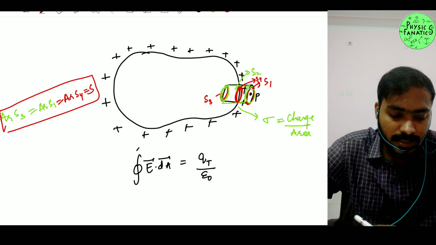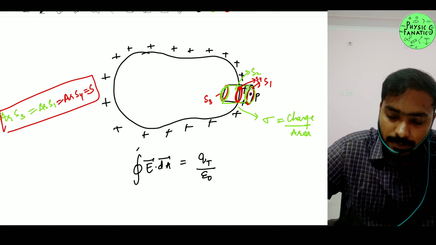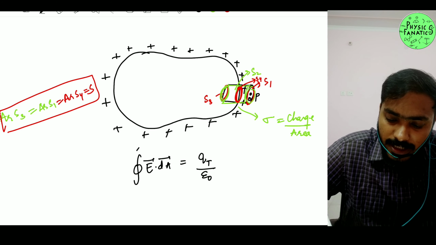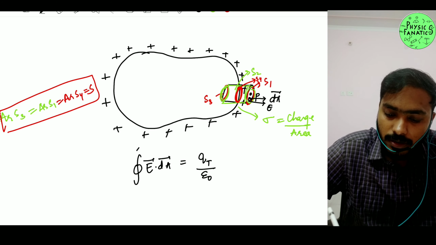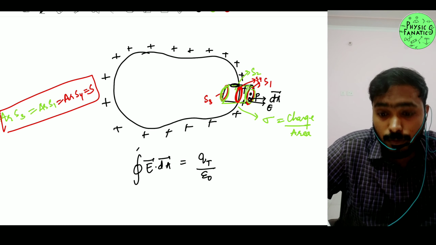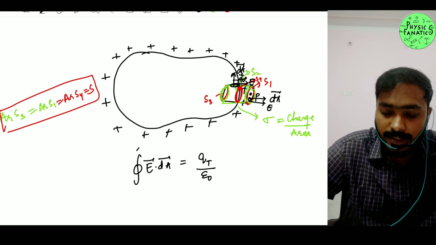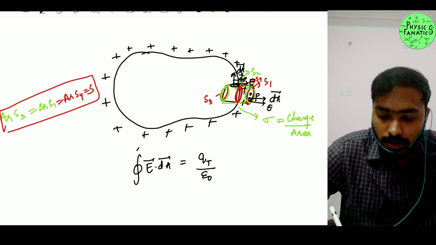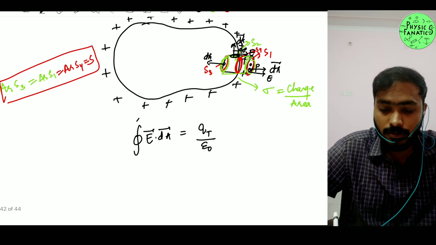Great. So how will I do it? Let me take a small element on your S1 surface. The area vector is going out, and the electric field will always be going out too. For your S2 surface, I can take a small dA vector. The area vector will be going out, but the electric field is going in the other direction, so they make an angle of 90 degrees. What about my third surface? The area vector is always perpendicular, but there is no electric field inside, so that is going to be 0.